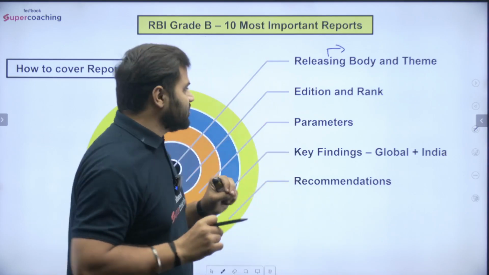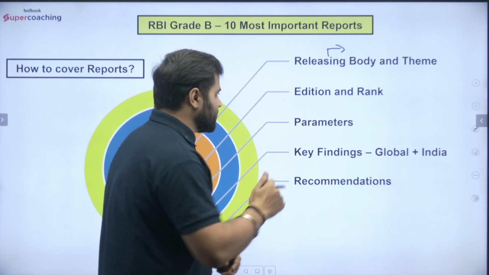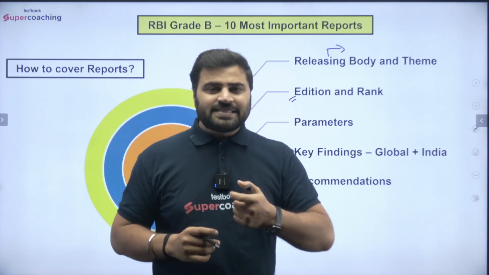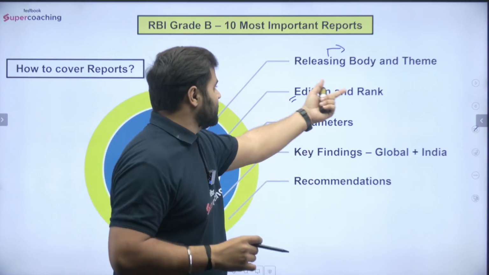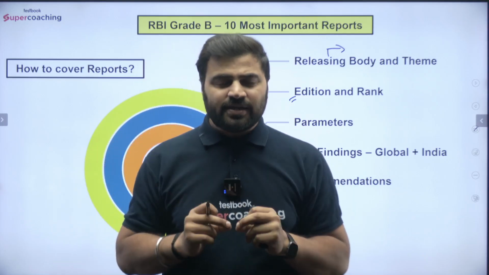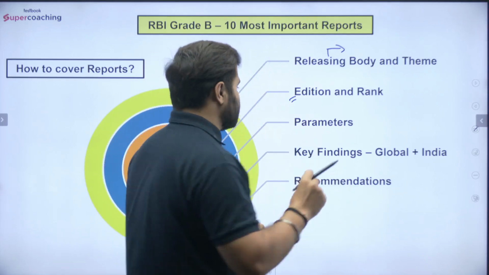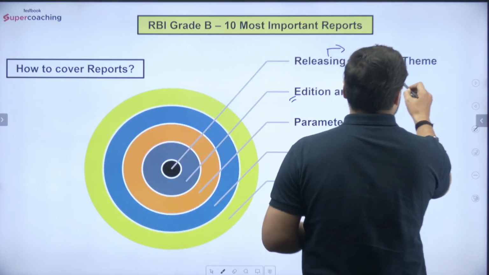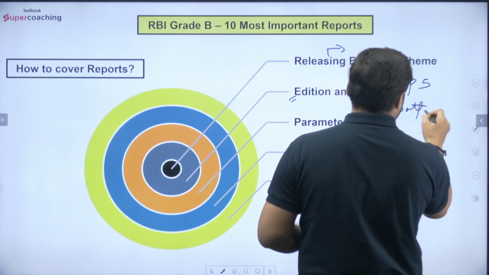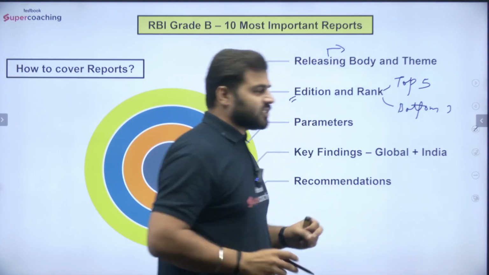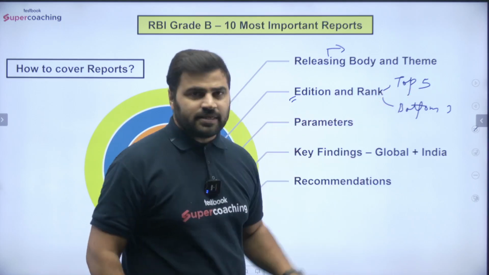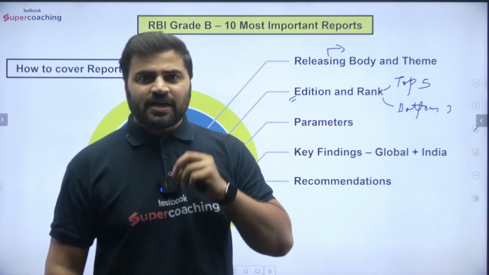Second important dimension is the edition and the rank. Which edition is this? That is important. And what is India's rank with respect to this particular report? What is India's rank in this report, that is very, very important. And also you have to know the top 5. The top 5 ranks you should know, and the bottom 3 ranks you should know, right? So India's rank you must know, along with that you must know the top 5 ranks and the bottom 3 ranks. These are very, very important, and they are asked in the examination.